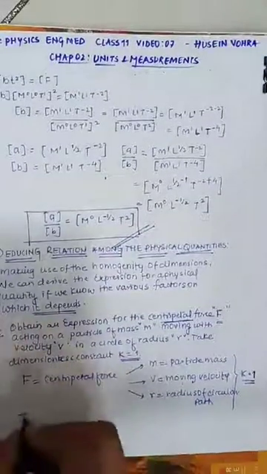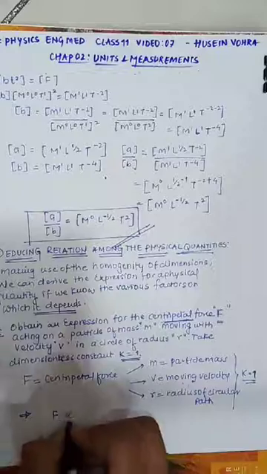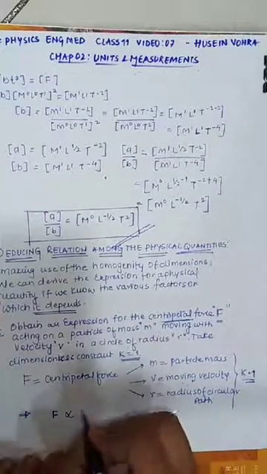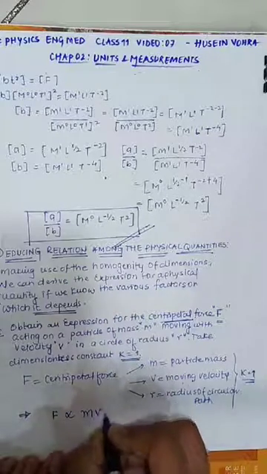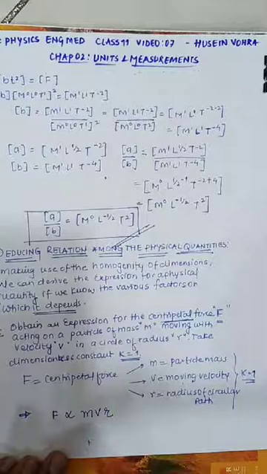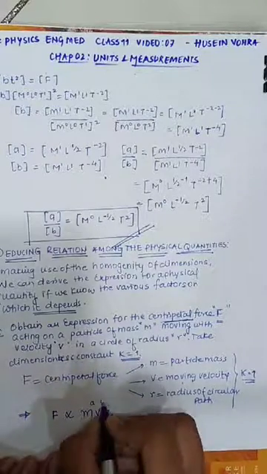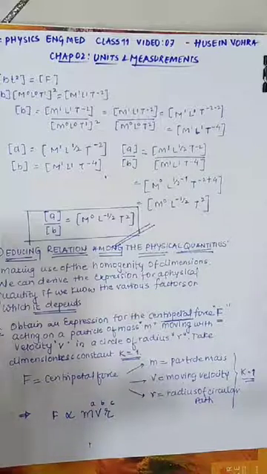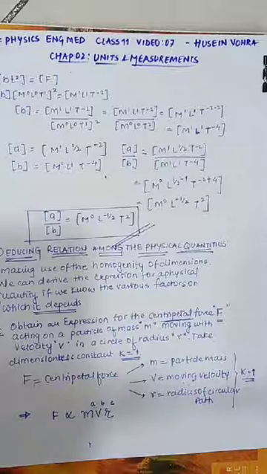So I can make out from the data that F is proportional to m, v, and r, but I don't know in which proportion. So I can put m raised to a, v raised to b, and r raised to c, because I don't know the exact dependency of force on mass, velocity, and radius of the circular path.